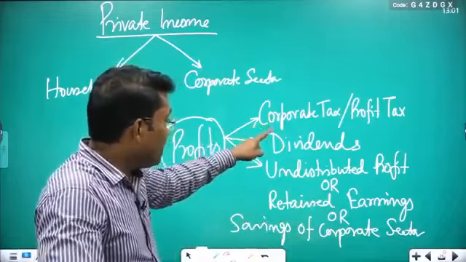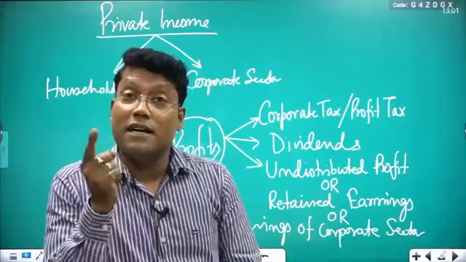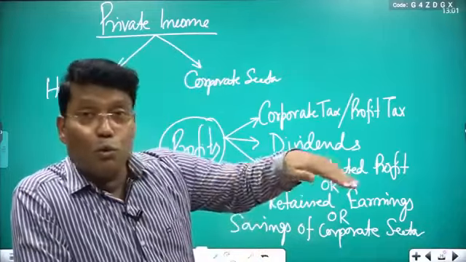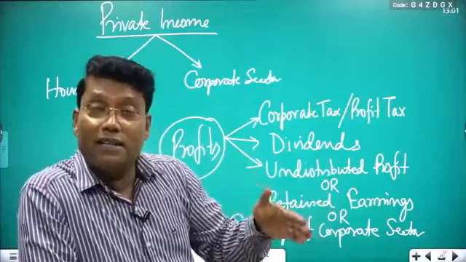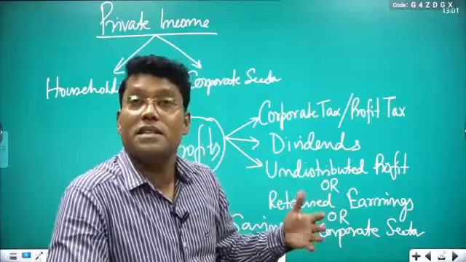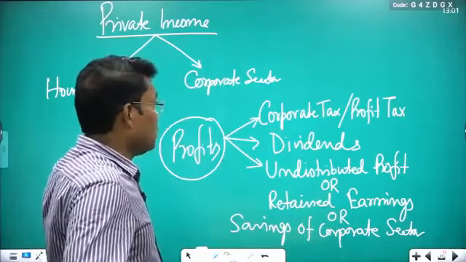It is not going to government, it remains with the corporate sector. But what about dividends? Dividends are again given back to the households. Because generally in the overall economy, the investors who are buying the equity and shares are basically households. So these dividends are going back to the households.